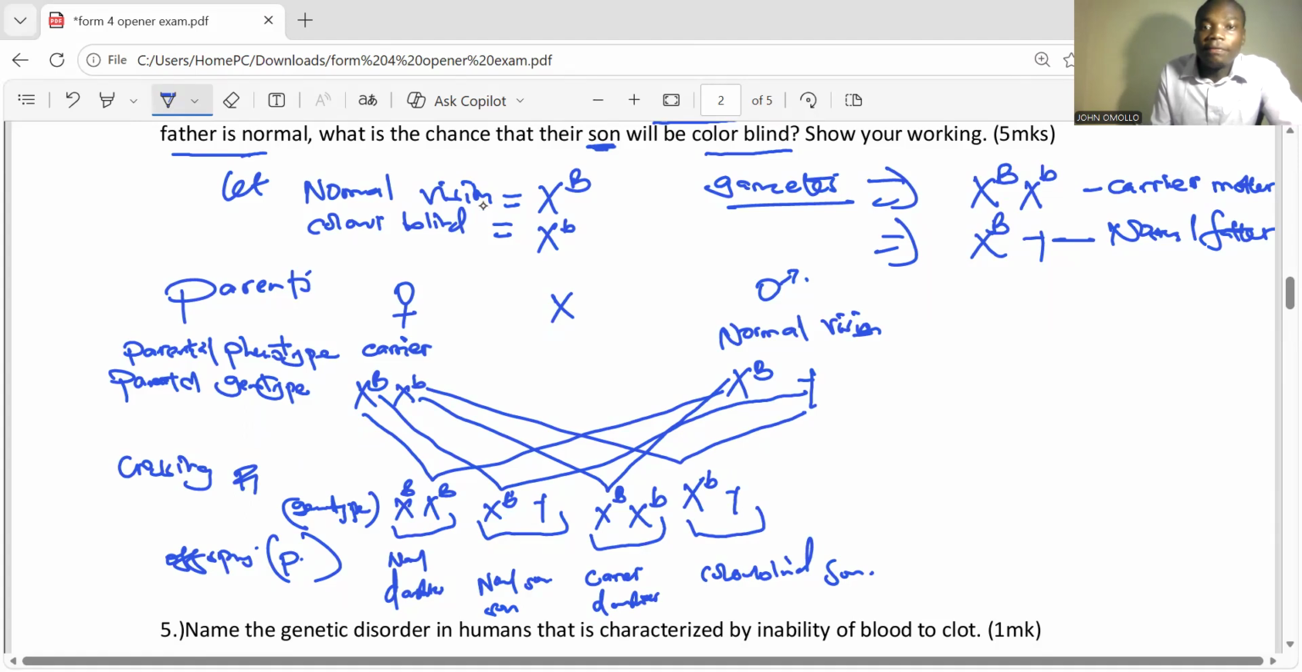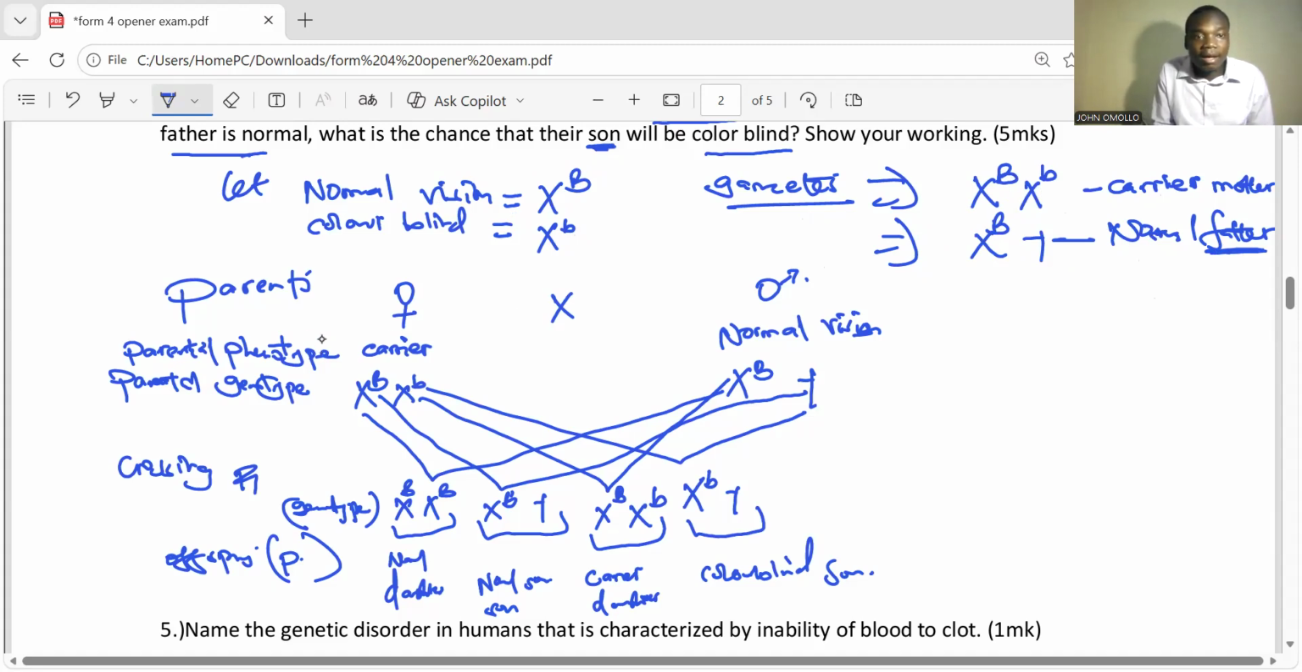Now let normal vision be X capital, colorblind be X small. Gametes now. The mother is carrier and the father is normal. For the carrier, we're going to have the normal vision and the colorblind carrier between the two. And then normal, just like we said, the normal vision is portrayed where? Within the X capital and then the Y because father.